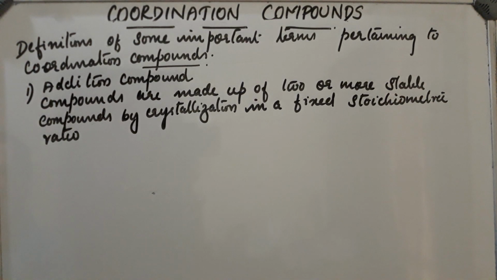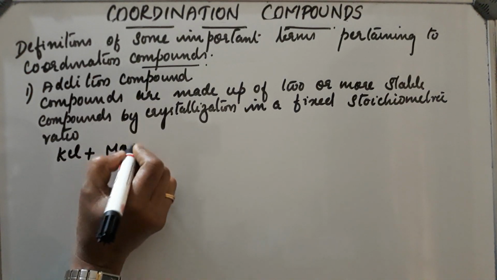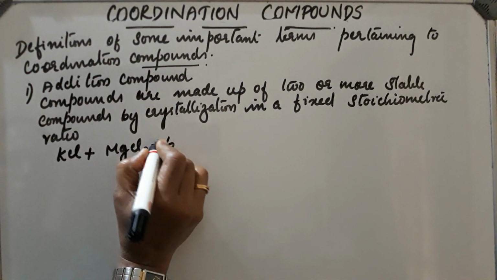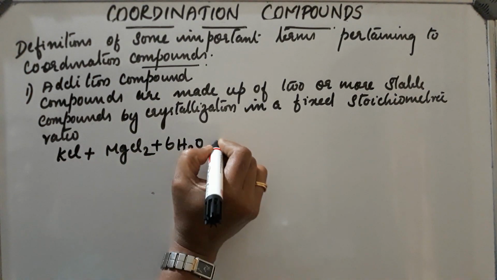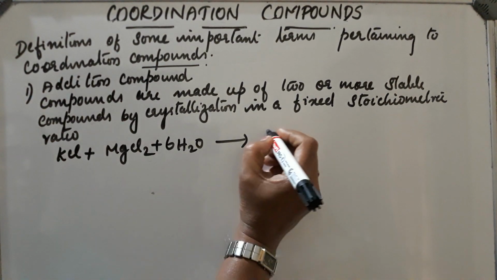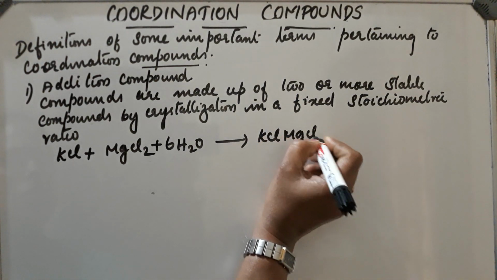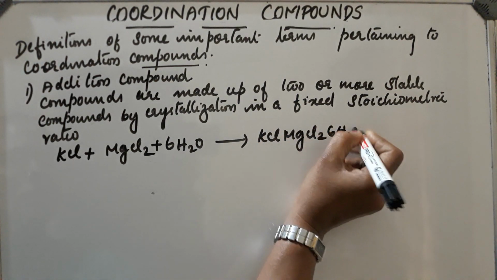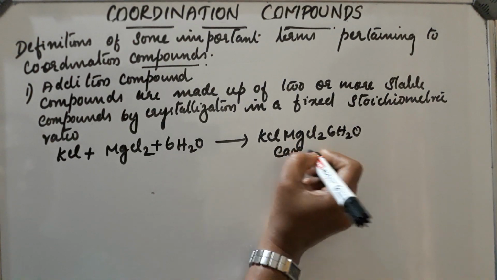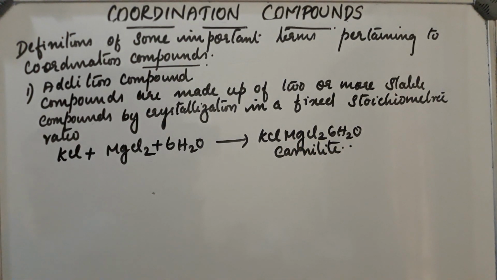Let us take a few examples. KCl is a stable compound. Then MgCl2, then 6H2O. All these stable compounds combine together and form a compound called carnallite. KCl, MgCl2, 6H2O combine together and form carnallite. This is an addition compound.